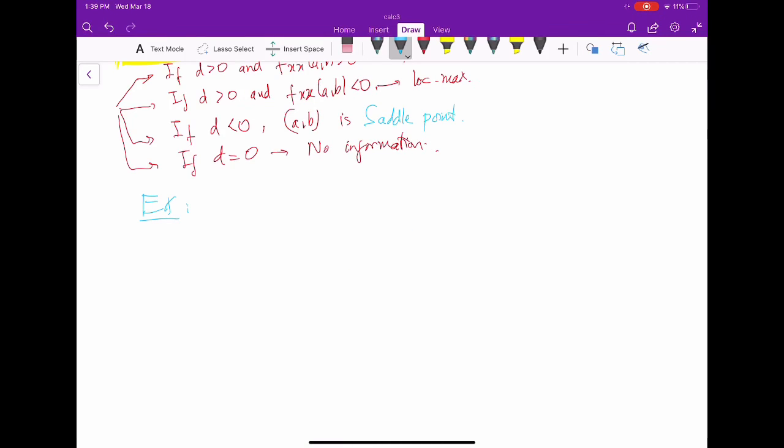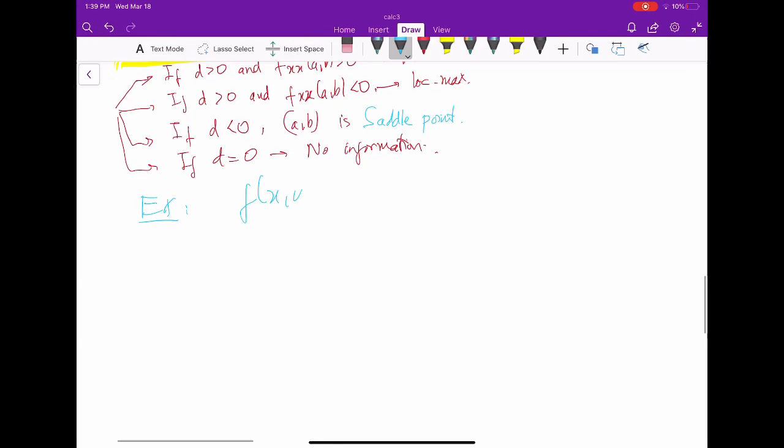Example. Let's consider the following function: f(x, y) equals negative x cubed plus 4xy minus 2y squared plus 1. So we need to determine local extrema.